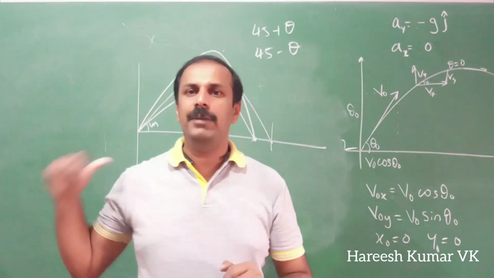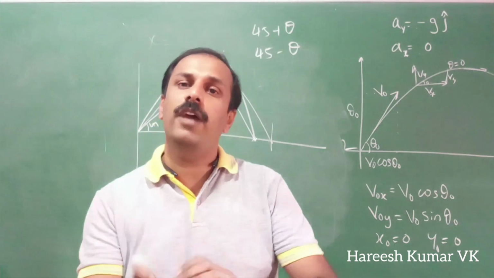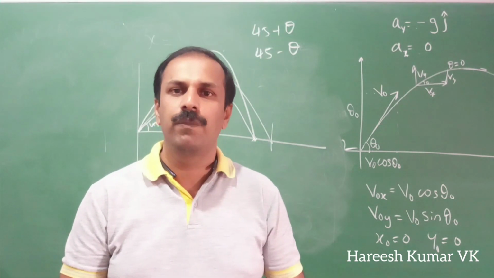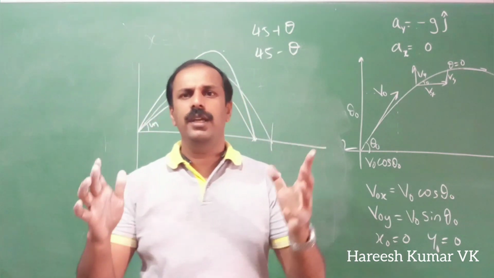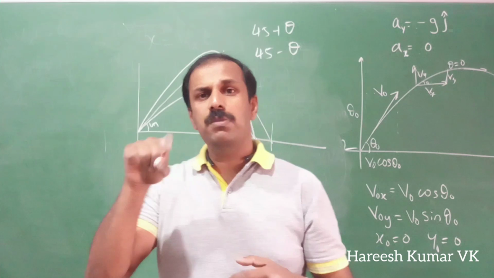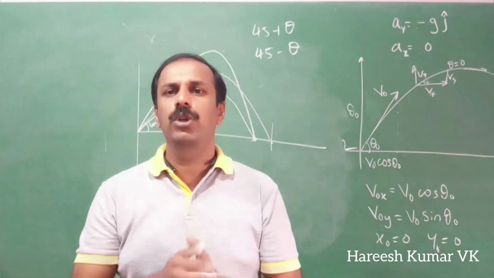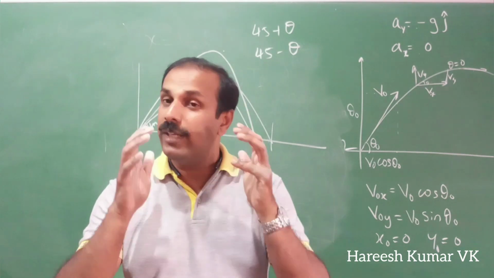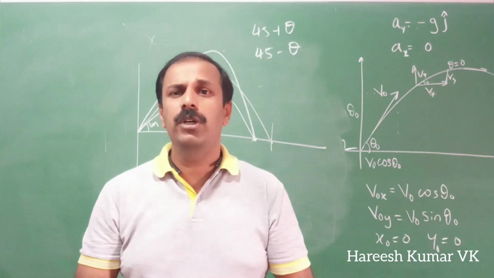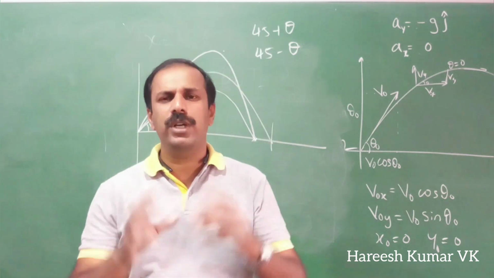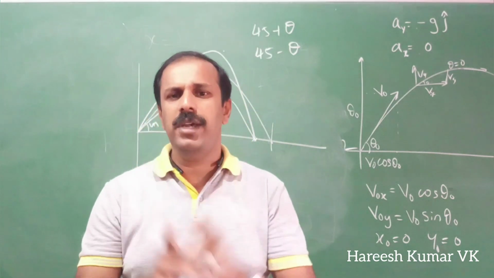You try to prove mathematically that we will get the same range for 45 plus theta and 45 minus theta. Just use the trigonometrical identities, and where 2 theta comes, put the value. Then try that one, and do it as homework. It's already solved in the textbook. Just don't directly go and check it. First you try. If you are not able to do it, it is already solved in the textbook as an example problem. You do it, and it's very important.